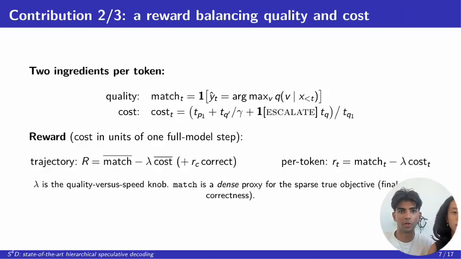Contribution 2 is a reward, and this is where we pull from the write-up directly. There are 2 ingredients per token, quality and also the match term. The cost is the per action latency: the drafter step, plus the slim model amortized over the block, plus the full model, but only if we escalate, all normalized by the cost of 1 full model step. The reward is just match minus lambda times cost, where lambda is the knob that trades accuracy for speed.